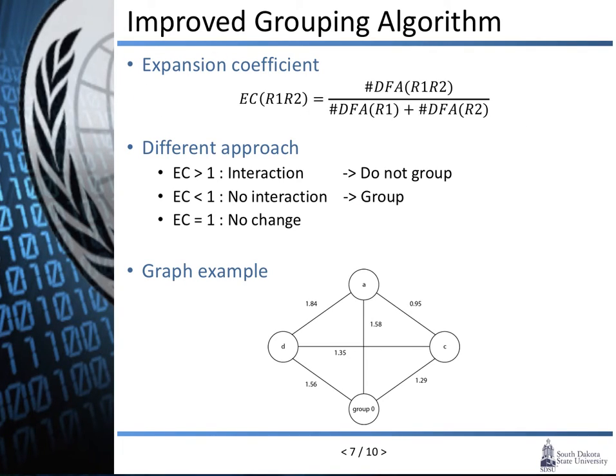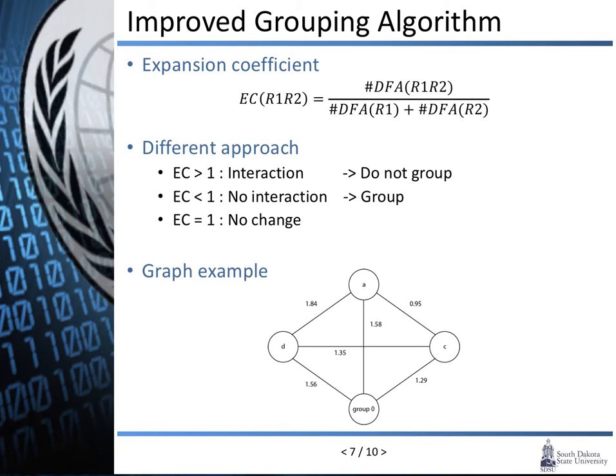But the U algorithm can easily get trapped in a local optimum because it only counts the number of edges and groups by it. It reduced the state number but couldn't improve the efficiency. This year, a new method called the improved grouping algorithm is proposed, which not only reduces the state numbers but also improves the transition efficiency. The author introduced a new concept, the expansion coefficient, which can be calculated from the state number of the DFA. This algorithm uses different approaches based on the value of the coefficient, divided into three sections as follows.